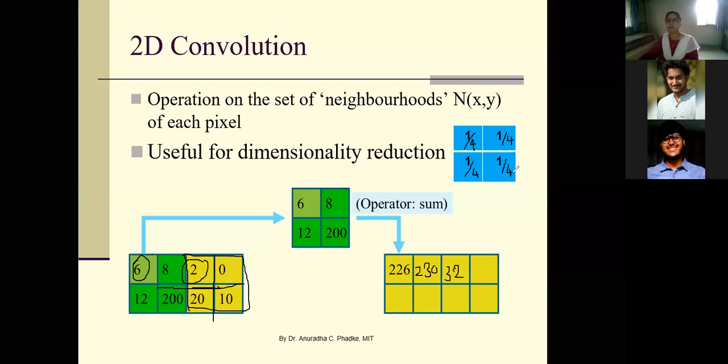Now instead of 1, consider these filter coefficients or weight values as 1 by 4, 1 by 4, 1 by 4, 1 by 4. And tell me the new value of pixel 6. Say this is your first pixel. Then second pixel, that is 8. And third pixel, that is 2. Tell me new values of these pixels. Please attempt.